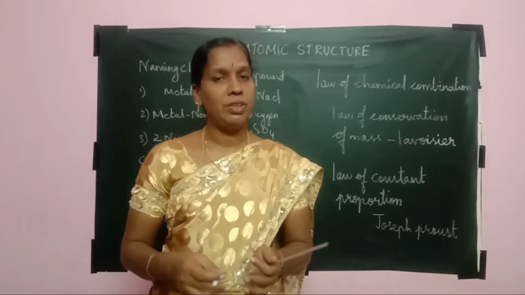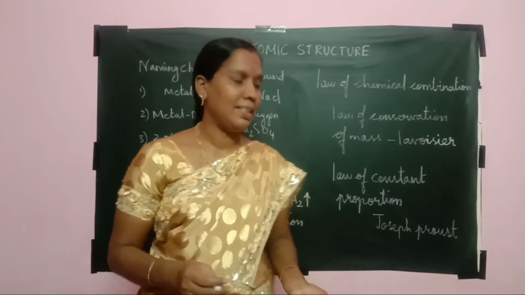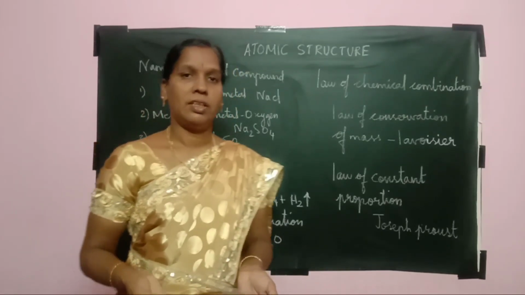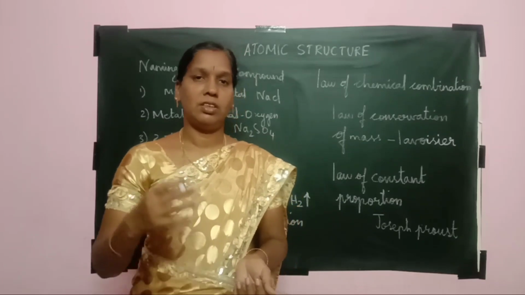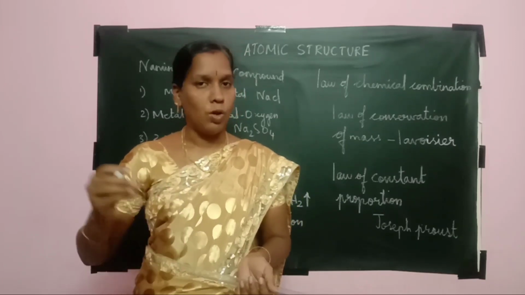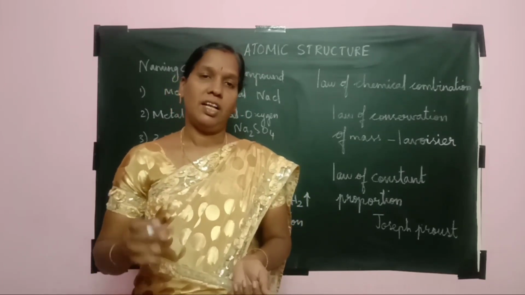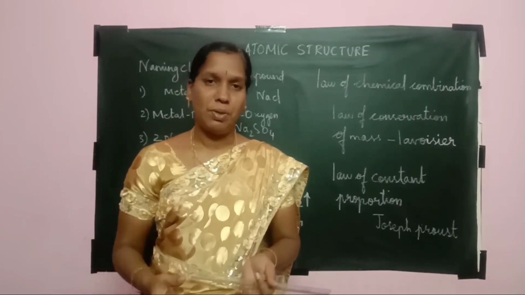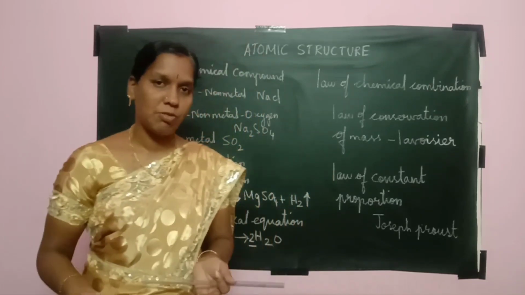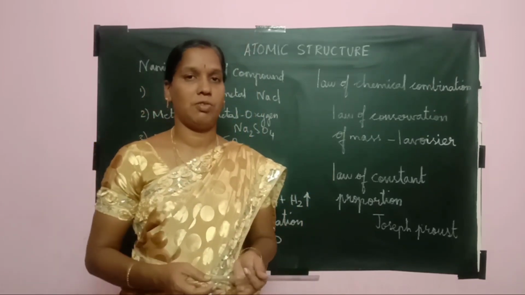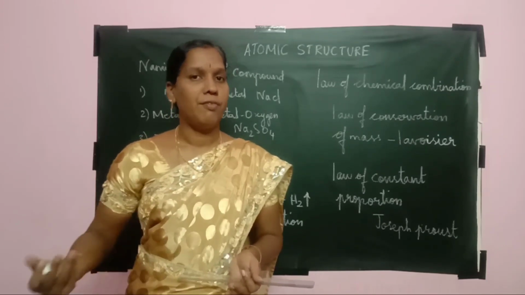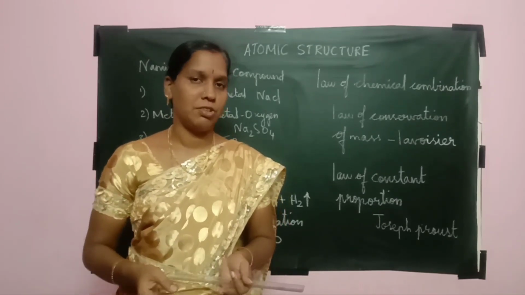Some information is not given by balanced chemical equations. How much temperature the reaction takes place at, and what is the speed of the reaction, cannot be explained from the balanced equation, because both sides are balanced equally. So the reaction process is different from balancing the chemical equation.